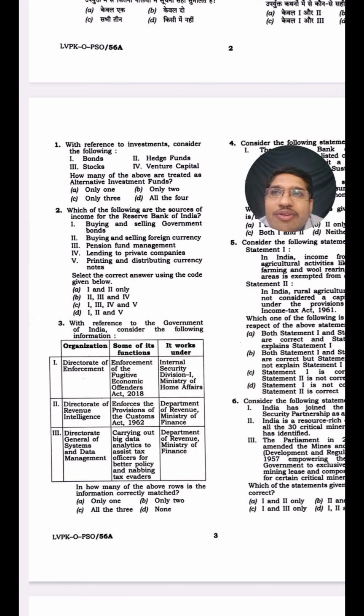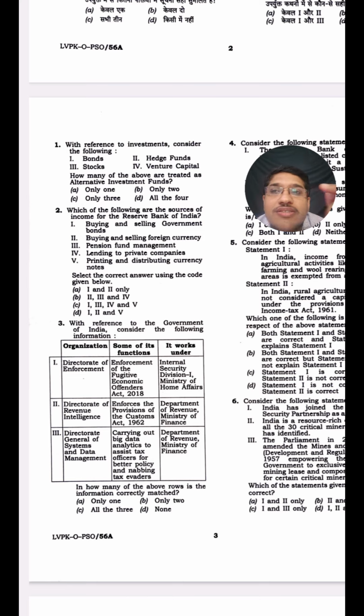For example, to begin with startups, you need some funds. There are angel investors, there are venture capitalists who will fund your startups, which is considered to be an alternative way of funding. It is also a channelization of funding. Hence, it is called alternative investment funds. It is not the direct investment which you are making.